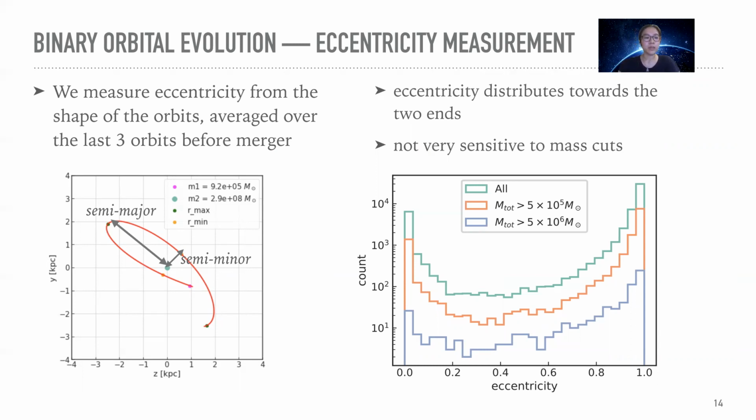So after making the measurement for all the merging events in the simulation, we end up with the distribution shown on the right. So here, we note that eccentricity is peaked towards the 2 ends, meaning that we found mostly very eccentric or very circular orbits in the simulation. And finally, we also applied different mass cuts to the distribution. And we find that this distribution is actually not very sensitive to the binary masses.